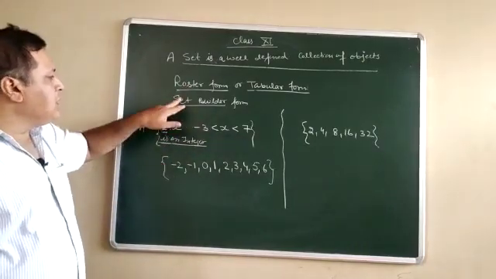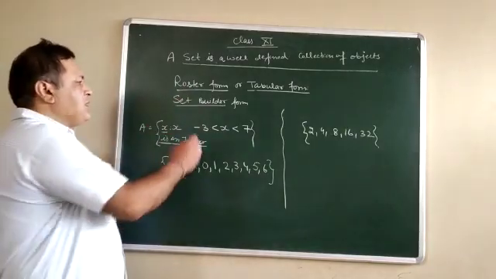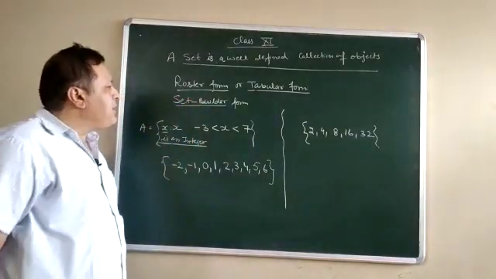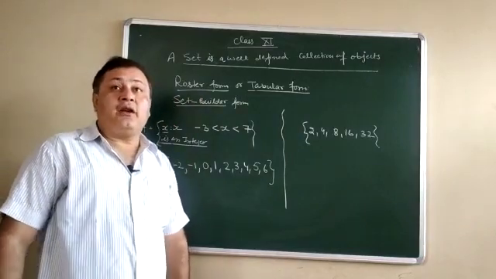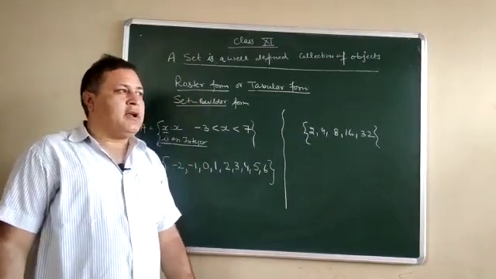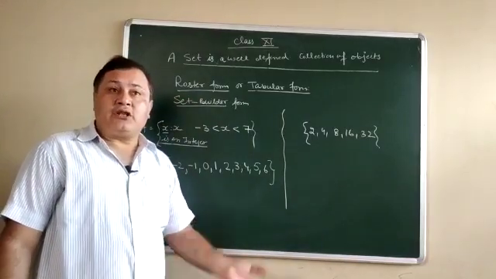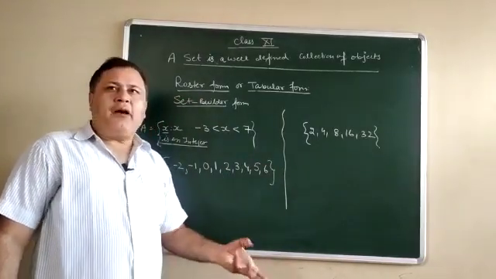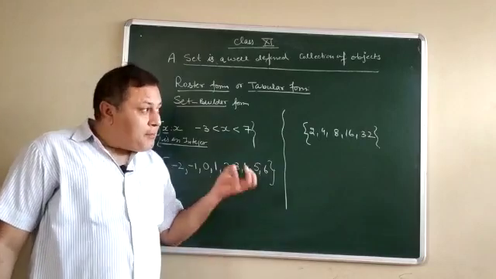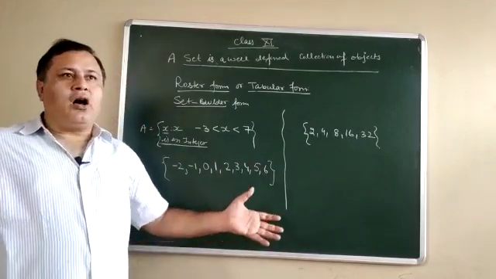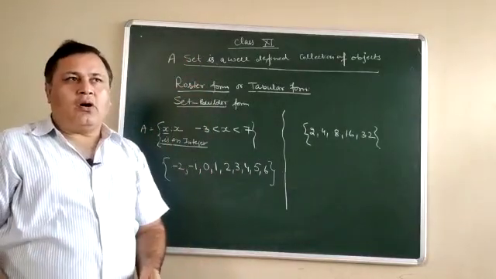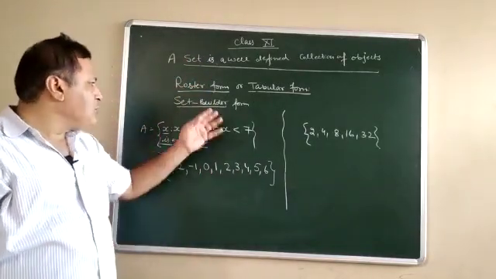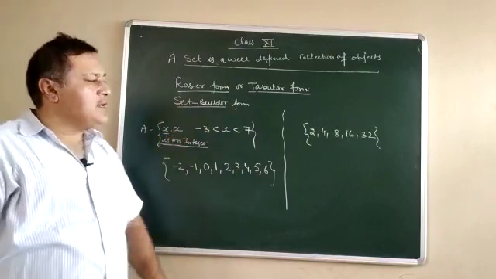In reverse, the set builder form, as the name says, set builder means just like the construction of a building. For construction of a building, we need different things. We need bricks, sand, stone, everything, labourers. So a builder collects all these things and makes a building in front of us. So this form is called the set builder form.